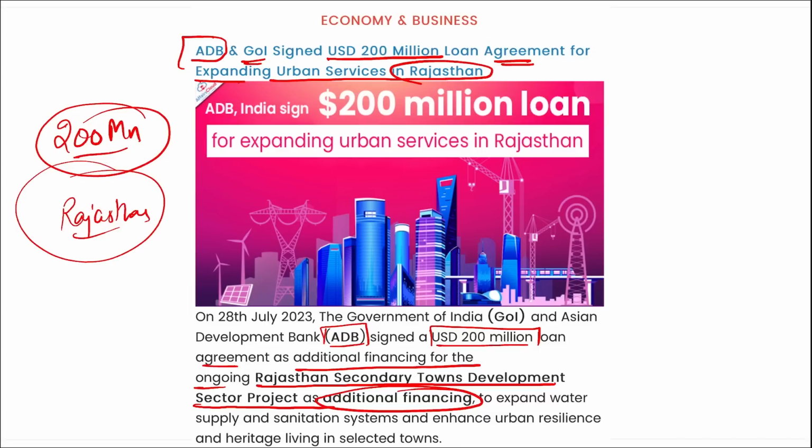Correct? So remember, it is the Asian Development Bank that signed a $200 million loan agreement with Government of India to enhance urban services in the state of Rajasthan. So better water facilities and better sewage treatment facilities will be provided, right? And apart from this, remember, the leaking water pipes that are there will also be changed, and new pipes will be connected there. Correct?